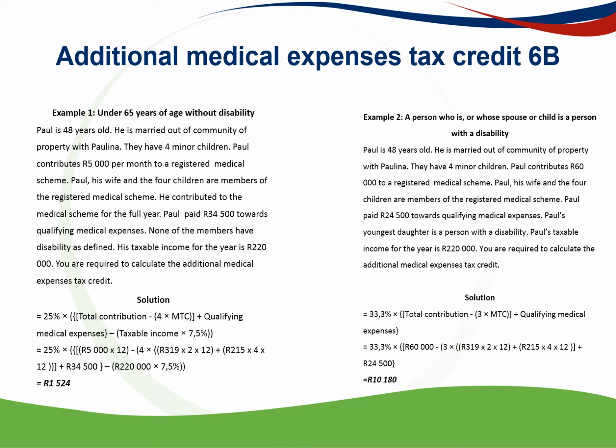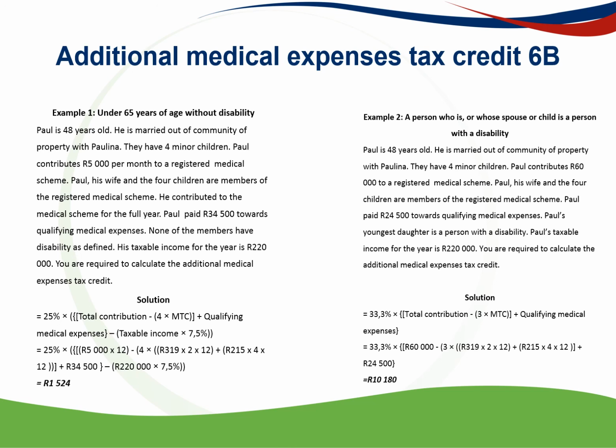And how that works is, again, you take your total contributions to the medical aid and you minus 3. Not 4 like the previous example, it's 3, prescribed by legislation, times your MTC, which was your 6A. You add your qualifying expenses to that, you get a total amount, and 33.3% of this amount is your AMTC, which is your additional medical tax credit, which is your 6B. So again, self-explanatory, a very nice example on the slide, but it's important to understand the MTC, which is your medical tax credit 6A, and then your additional medical tax credit, which is your 6B.